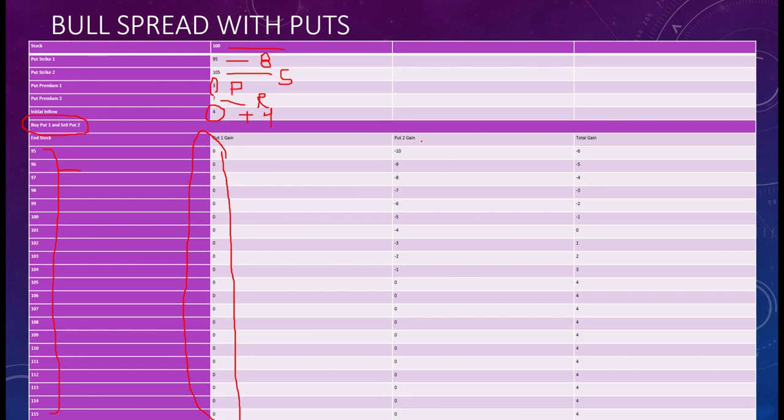Then let's move forward to put 2 gain. Now you are selling a put, so we will see the perspective of the other person here. The other person has the right to sell at rupees 105 to you, and you have to buy at 105. If the market price is 95 and he has the right to sell at rupees 105, and you have to buy because you are the seller of the put, obviously he will exercise this put, right?